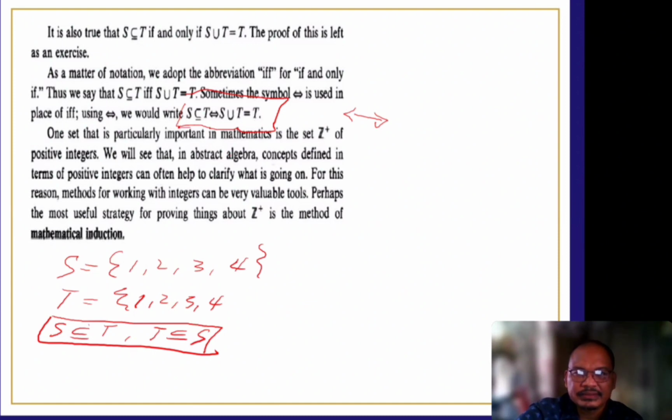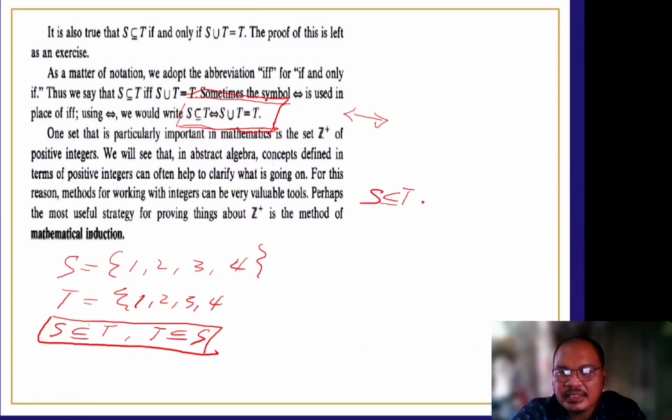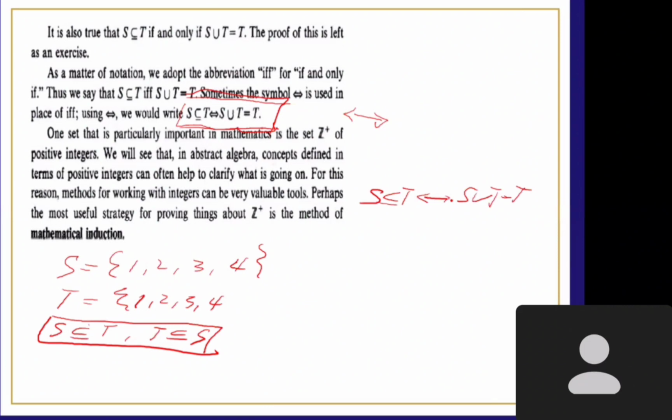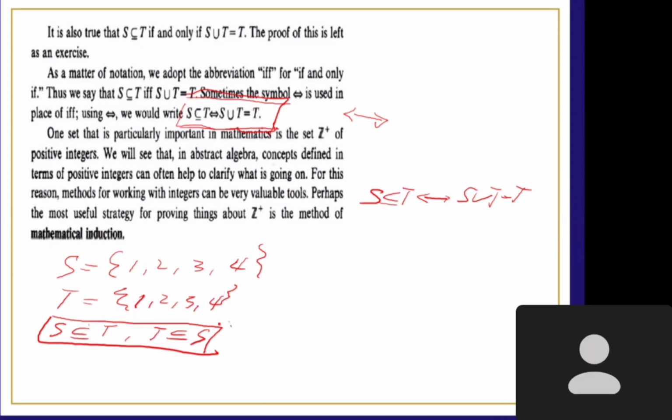Anyone? As long as our manifestation is that S is a subset of T and S union T is equal to T. Yes, more elements, sir. 1, 2, 3, 4, yes, correct. Because if I use this one, our manifestation is only this.